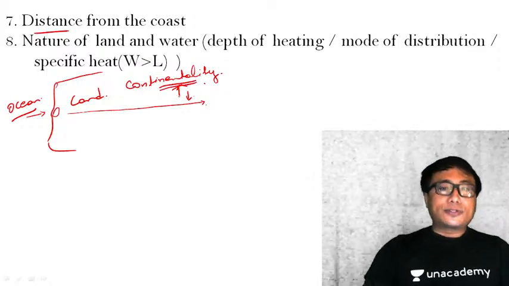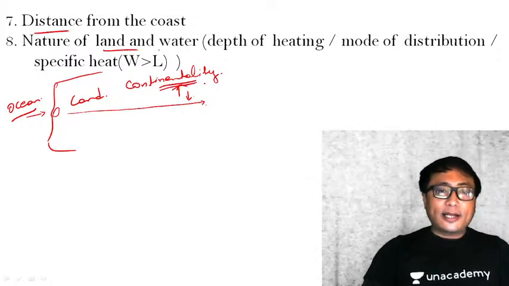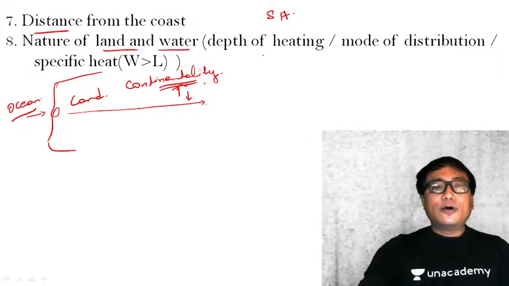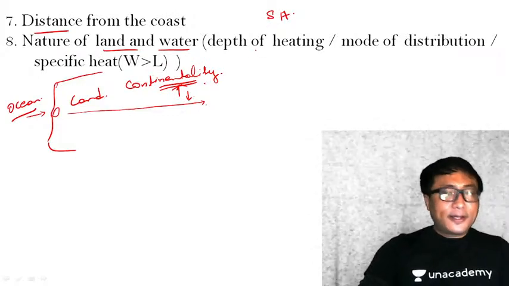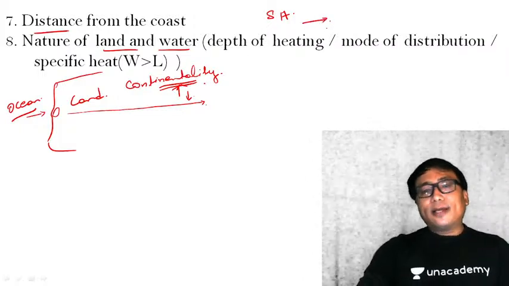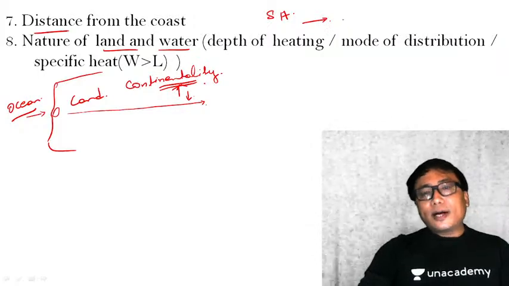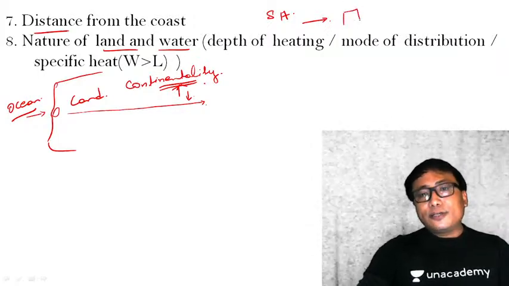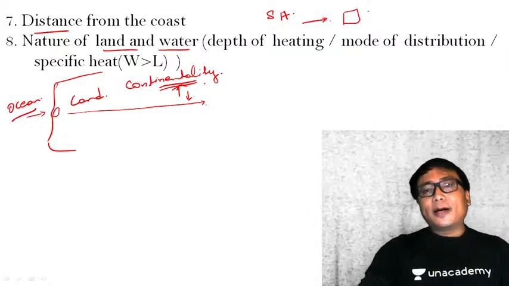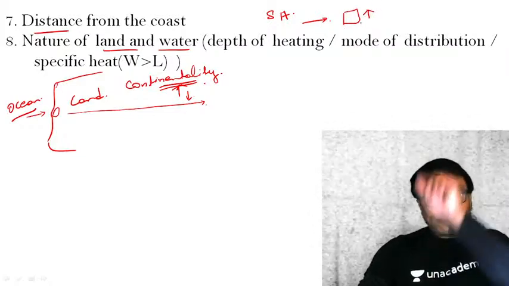Why is it so? It is so because of the nature of land and water as far as specific heat is concerned. What is specific heat? Specific heat is the amount of heat energy required to increase a unit volume of that particular surface by a certain unit of temperature.